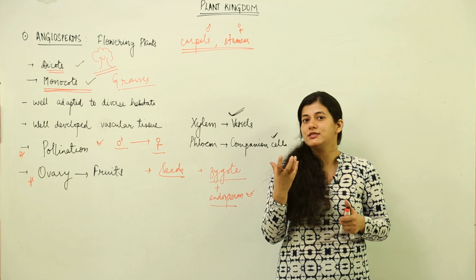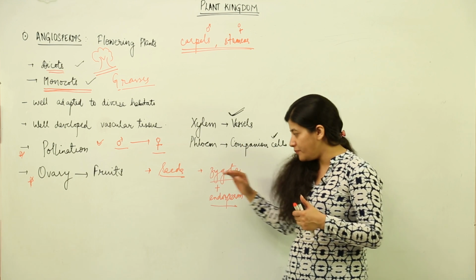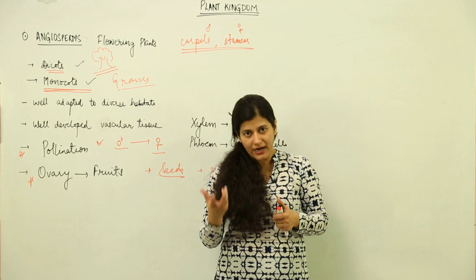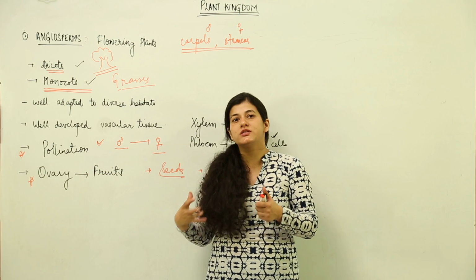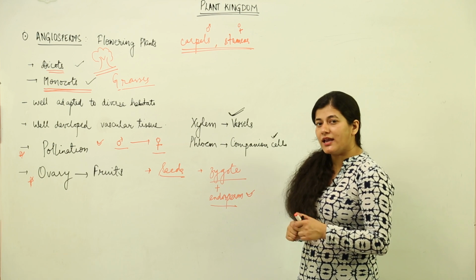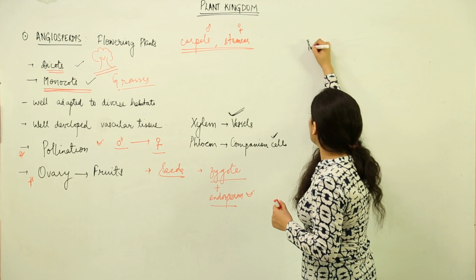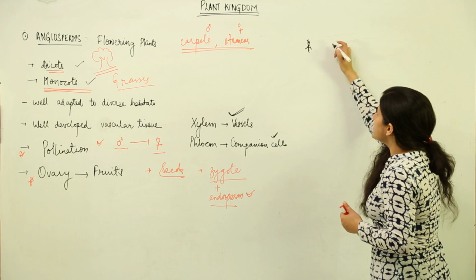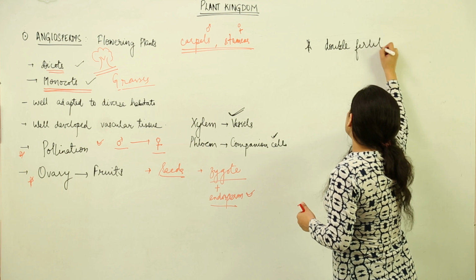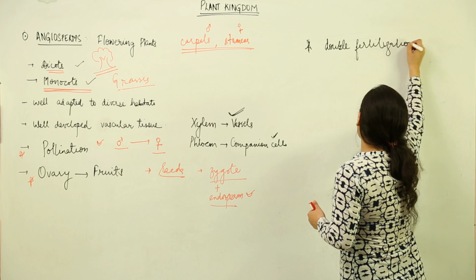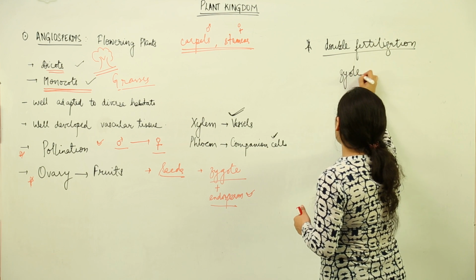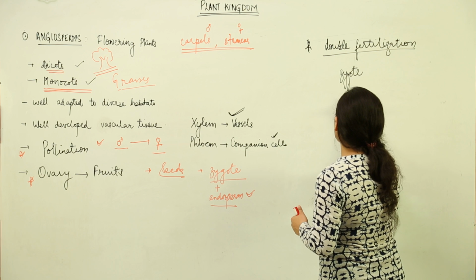You would always find a seed inside a fruit, and that seed bears the zygote and the endosperm, and the juicy part or that edible part is the ovary which stores the food material inside it. And this is all about angiosperms. Another characteristic feature that you have to remember before we end about the plant kingdom is the double fertilization. Double fertilization is characteristic of angiosperms again, where we have formation of zygote as one fertilization and formation of endosperm